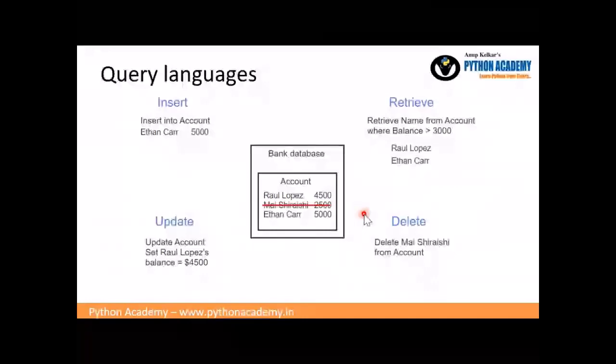Sometimes, like in this case, when author has first name, last name, birth date, there may be two persons with all these details the same, like Anup Kelkar. There may be two Anup Kelkars with the same birth date. So how do I identify them separately? I should have another column, ID. So when I insert, I will give ID one to the first Anup Kelkar, and ID two to the second Anup. That is the way I can adjust it.